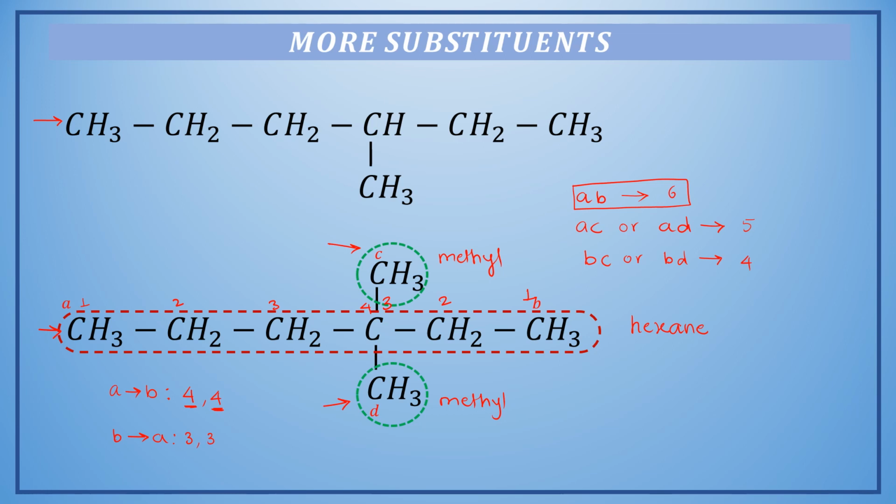And as per the rule, we will use the lower value of positions. Hence, the position of this methyl group is 3. The position of this methyl group is 3. And if we have to write the name of this compound on the basis of our knowledge, we will write it as 3-methyl, 3-methyl hexane. Alright, and now here is another step that we can use in order to make it short.